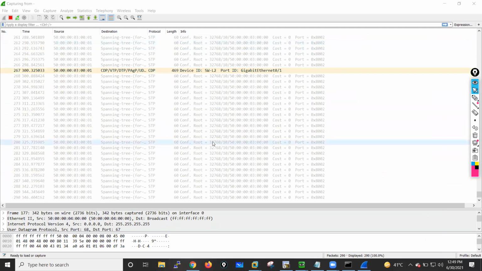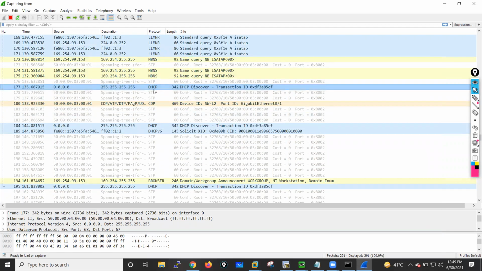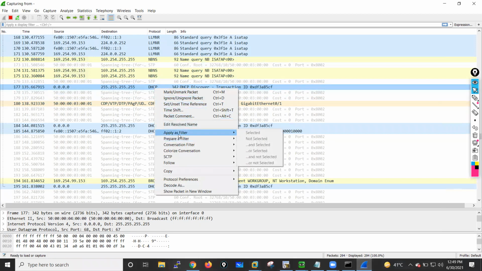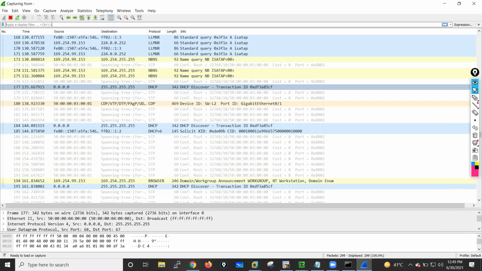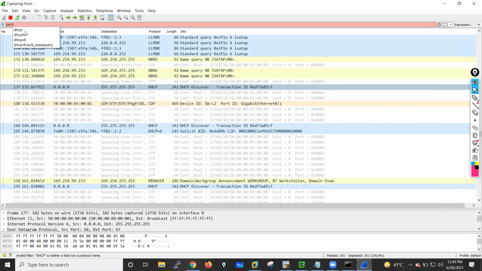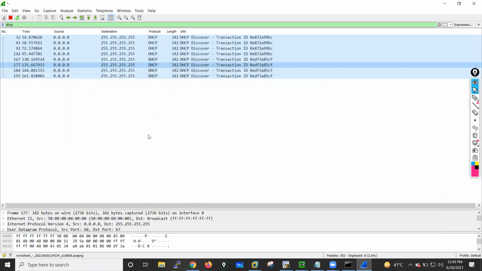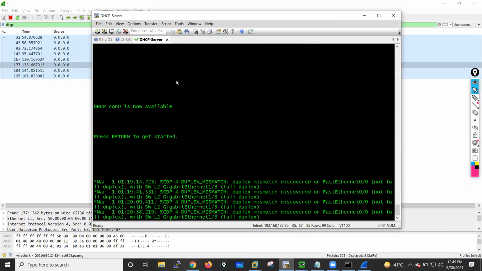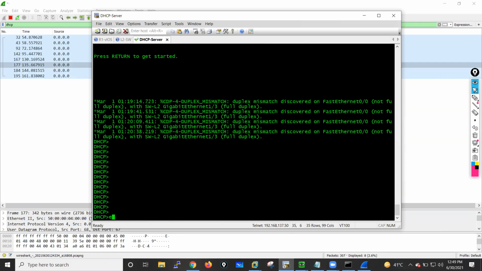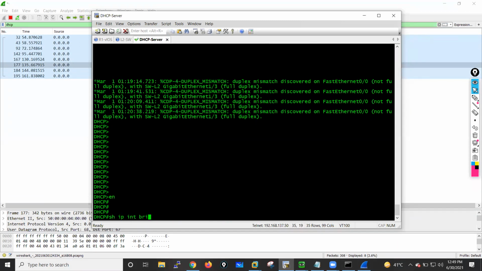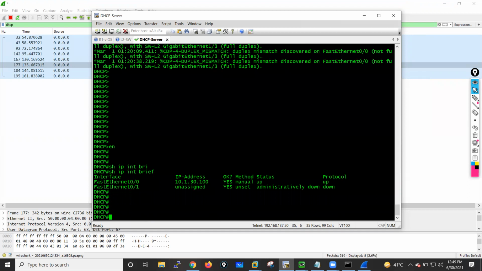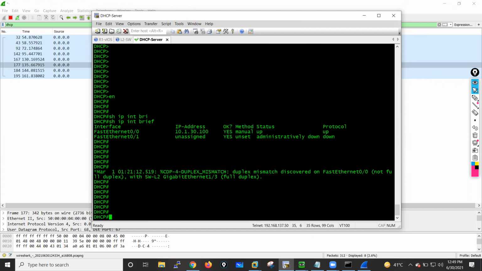Now let me go down. Let me select and apply the filter on the basis of DHCP. Okay, so right now you will see all the discovers, which means my router, my DHCP server, maybe is not receiving any kind of request. Let me check the config. So IP interface brief. It has the IP address 10.1.30.100.